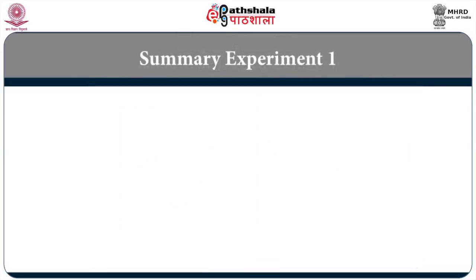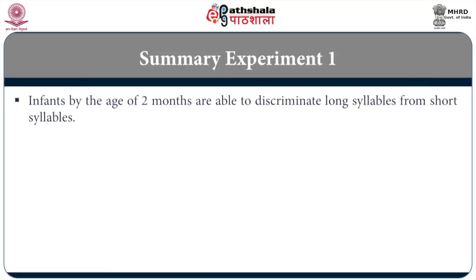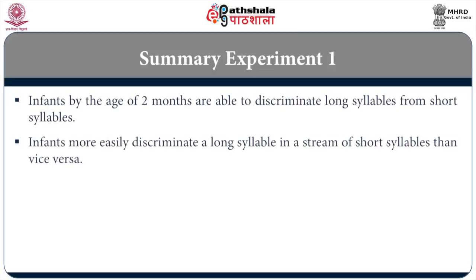Basically, they summarize the results of this experiment as follows: infants by the age of 2 months are able to discriminate long syllables from short syllables. Infants more easily discriminate long syllables in a stream of short syllables than vice versa. That's the difference. For whatever reason, with short, long, short, long, in a stream of short syllables, they were able to detect the long syllable rather than the other way around. Infants also show positivity and not negativity.